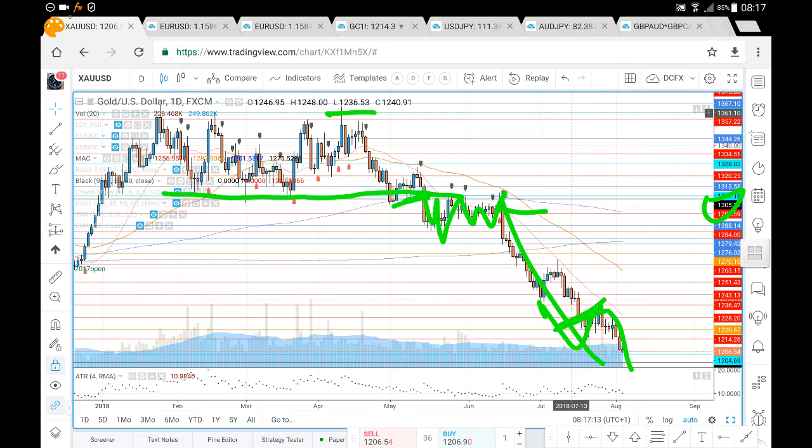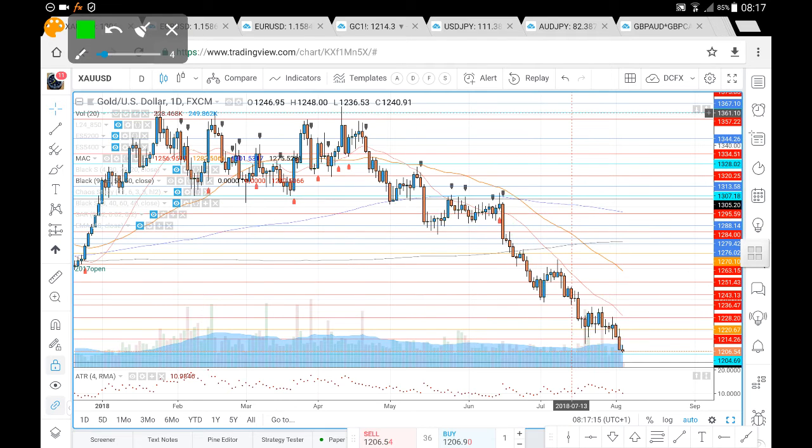We don't see anything which indicates, from a daily chart perspective, anything which indicates prices have stalled and are likely to counter trend at present. We've got a pretty strong close to yesterday's candle, closing near the very lows, and so far today, move to the upside has been rejected. So possibly looking for further downside momentum continuation here on the XAUUSD.